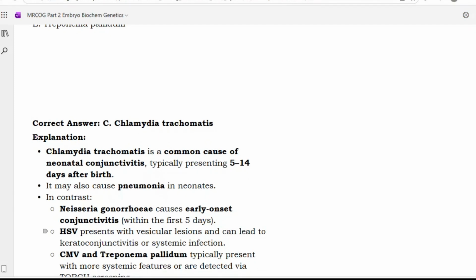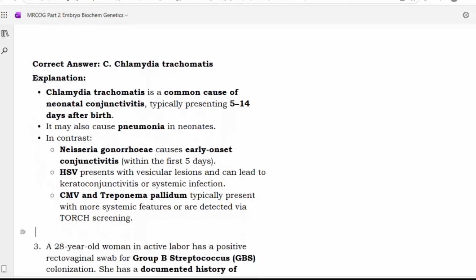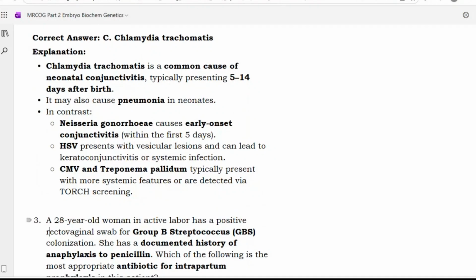Chlamydia trachomatis is a common cause of neonatal conjunctivitis, typically presenting between 5 to 14 days after birth. It may cause pneumonia in neonates. Neisseria gonorrhoeae causes early onset conjunctivitis within the first 5 days. HSV presents with vesicular lesions and can lead to keratoconjunctivitis or systemic infection. CMV and Treponema pallidum typically present with more systemic features or are detected via TORCH screening.